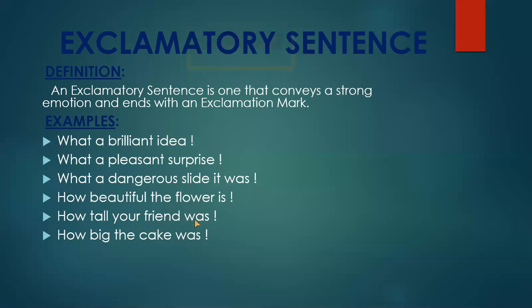Now, there is another example. How big the cake was! The exclamation mark is present at the end. You can see that it means there was a birthday celebration and the cake was very big. So somebody says how big the cake was. These are sudden feelings and sudden emotions.